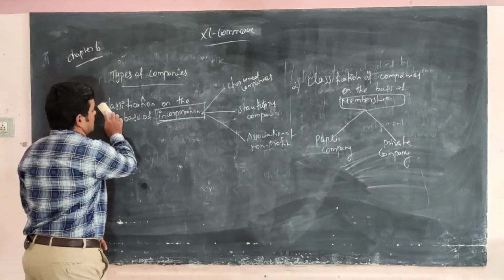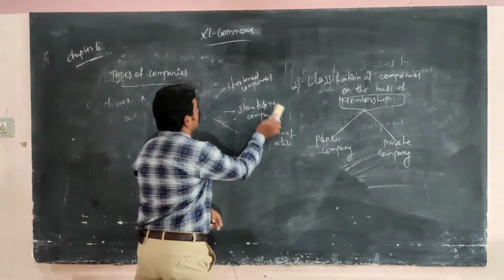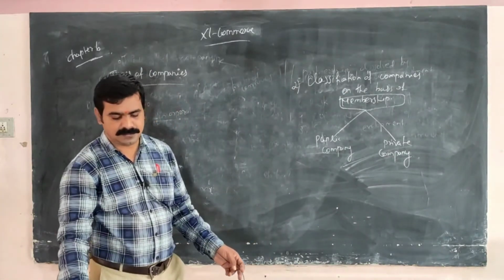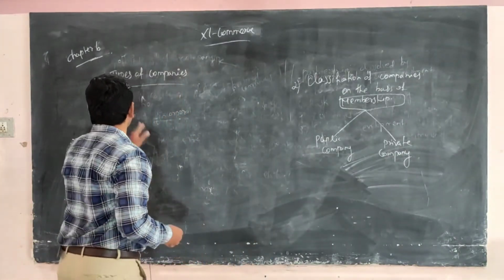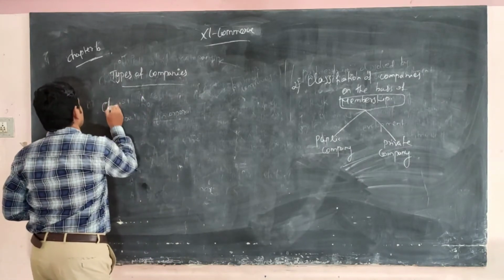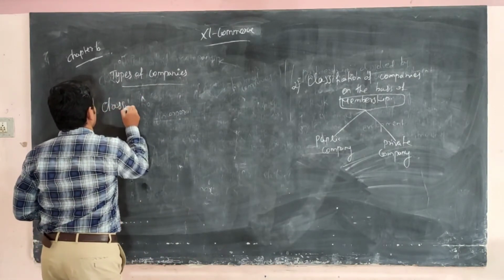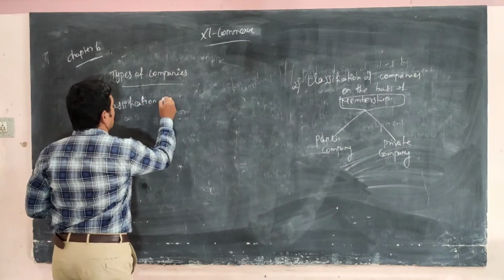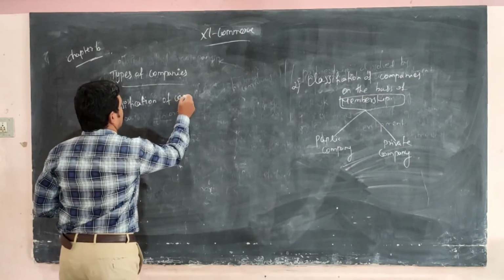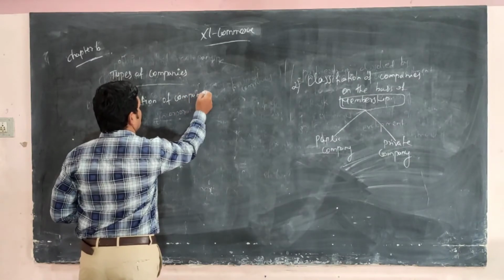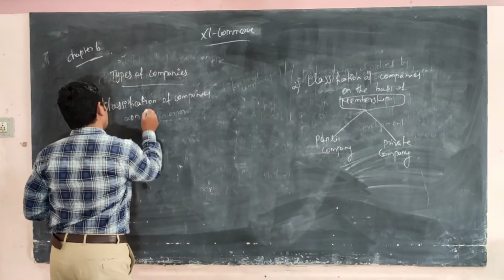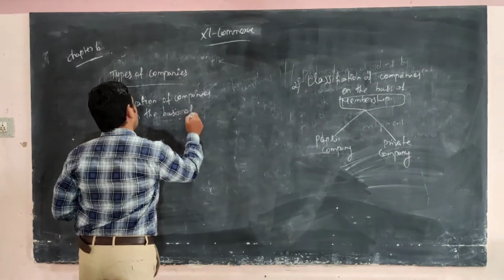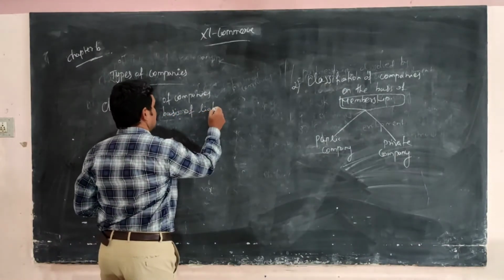Classification of companies on the basis of liability.